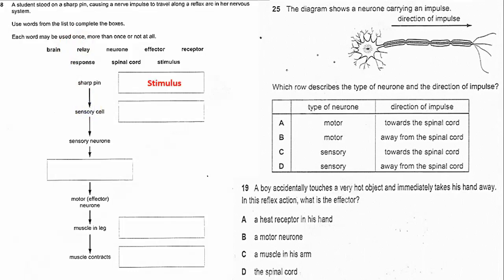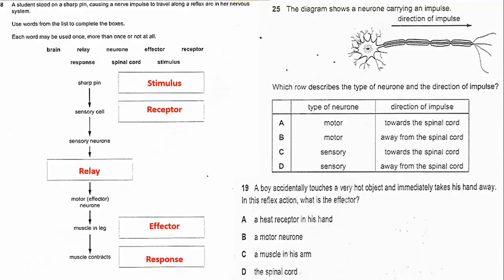What about the sensory cell? This will be the receptor. Then the impulse will travel through the sensory neuron to where? To the relay neuron. And then the motor neuron will receive the answer from the relay neuron, and it will send this impulse to the muscles in the leg. What are these? The effectors. And then the muscles will contract. What is this? This is the response.